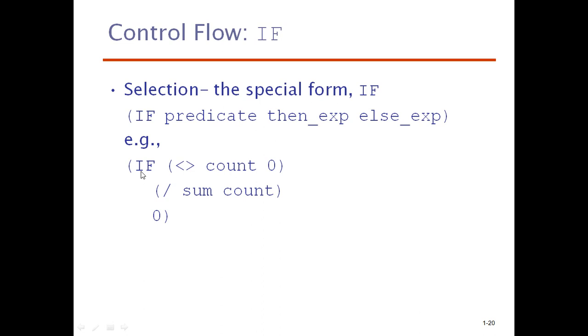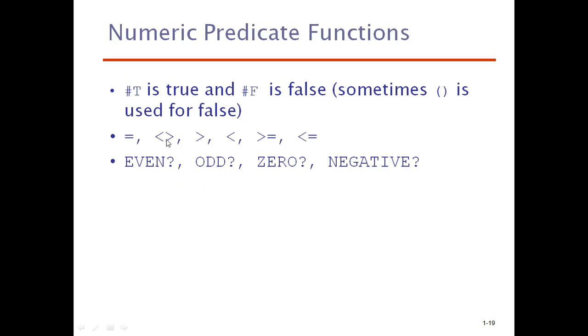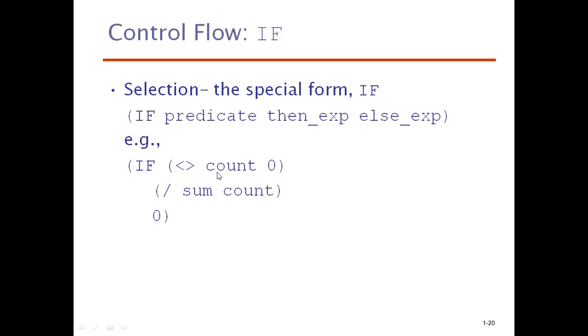We have seen previously what not equal means, and the expression should be written in the prefix order: count not equal to 0, then sum by count. There is no need to write that sum is equal to sum by count. Why are we supposed to write sum by count only? If it is executed successfully, if sum by count is computed successfully, then the resultant value will be available in sum.